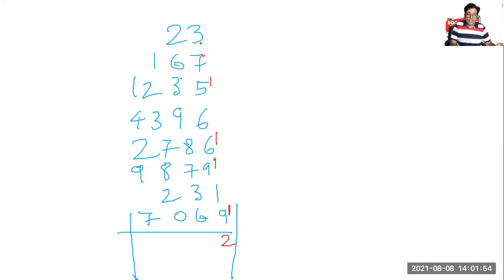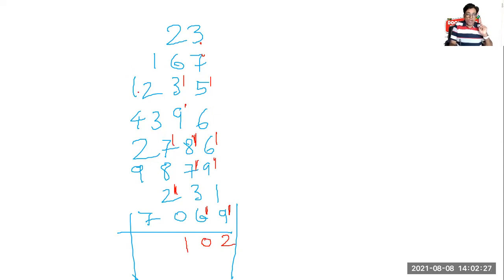6, 2, 8, 8 and 3, 11. 9, 9 and 8, 17, 6 left. 6, 7, 13, 2 left. 2, 3, 5, 6, 11, 0 left. 1, 2, 3, 3, 6, 7, 13, 2 left. 2, 8, 10 and 2, 12. 1 left. That is 1.